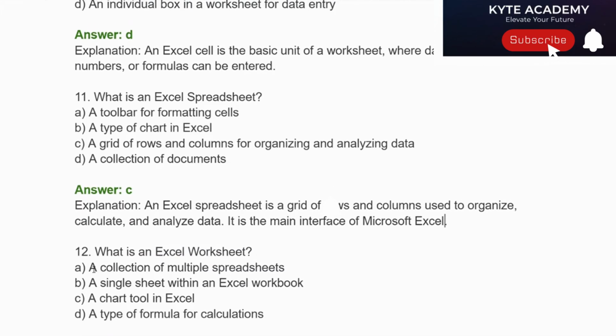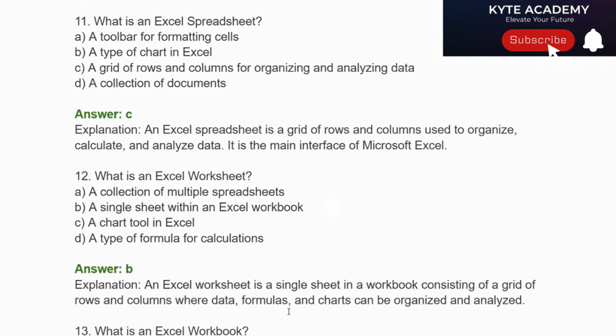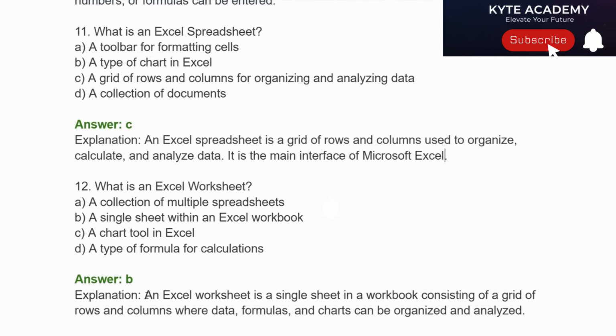Option A, a collection of multiple separate sheets. Option B, a single sheet within an Excel workbook. Option C, a chart tool in Excel. Option D, a type of formula for calculations. Correct answer is option B. Option B, a single sheet within an Excel workbook.